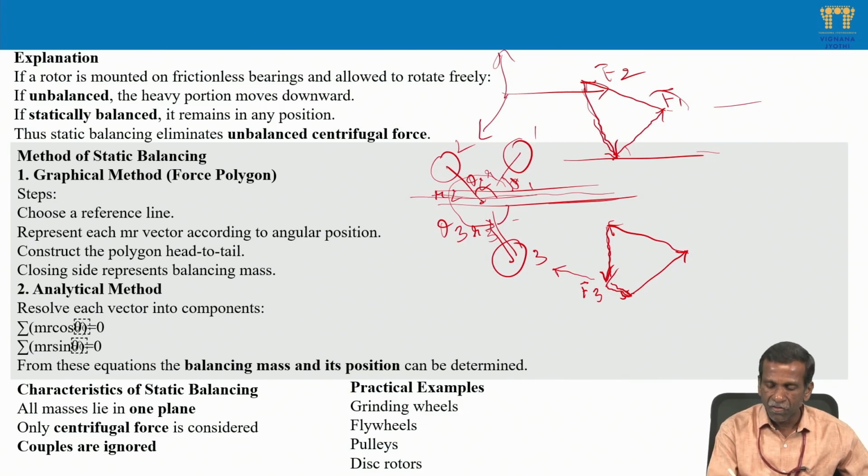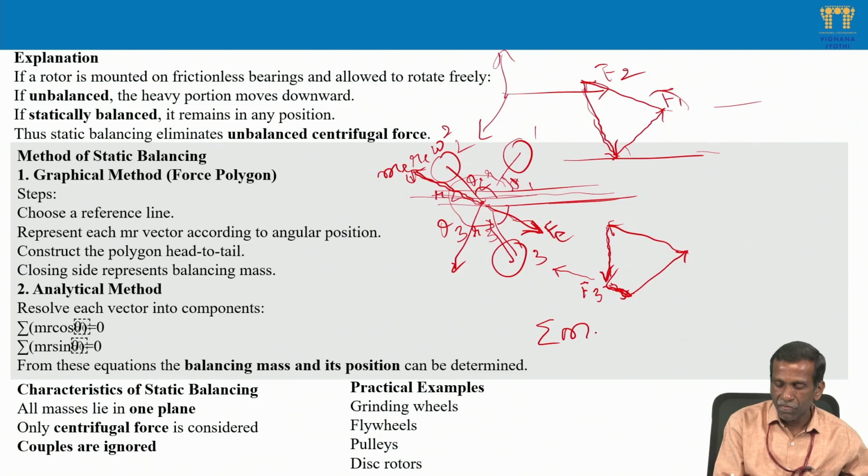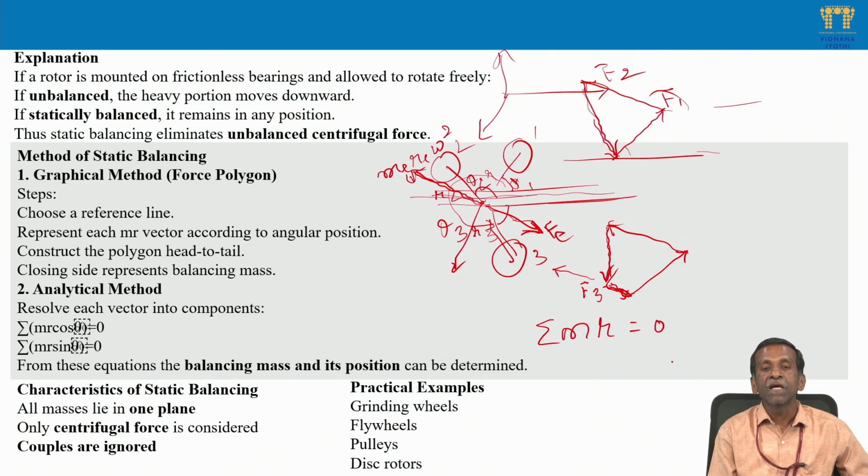Suppose the resultant is this one, this much. Then the resultant is the vector F e. Then we have to attach to the shaft an equivalent mass m e at distance r e, with omega square, since the shaft is rotating. So this is the mass required. Whatever masses are attached, the algebraic sum of the products m r must be 0.